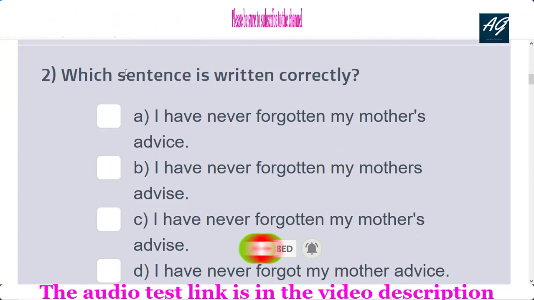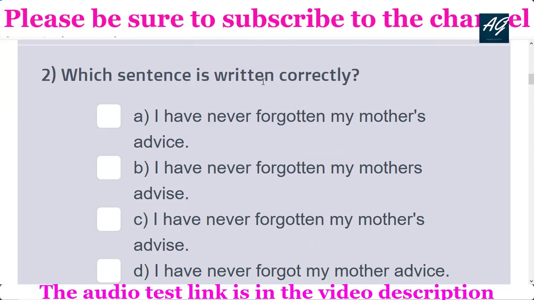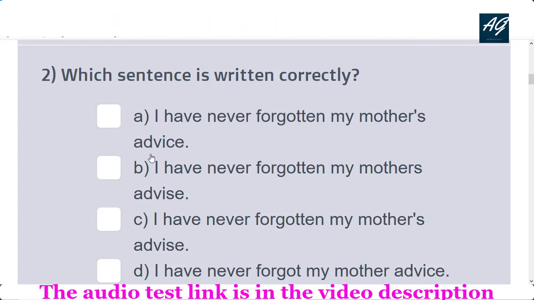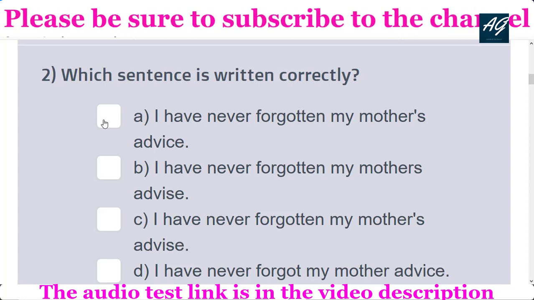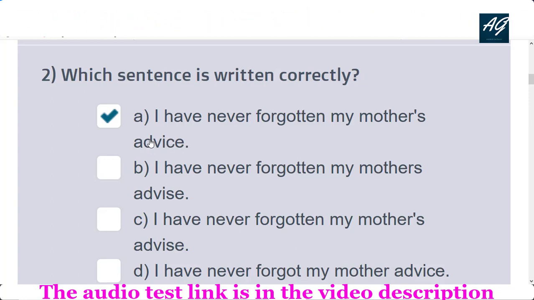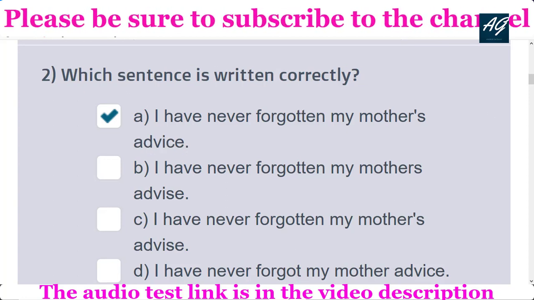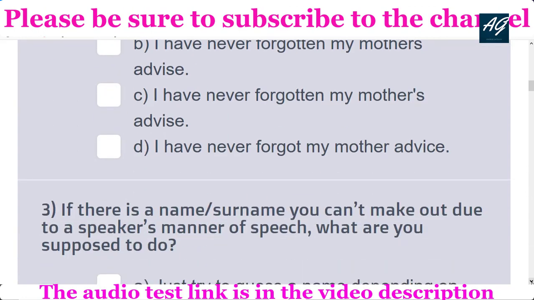Second question is, which sentence is written correctly? There are 4 different options, and I have never forgotten my mother's advice. So first option is correct. I have never forgotten my mother's advice. Advice spelling is ADVICE. So this is correct option of second question.